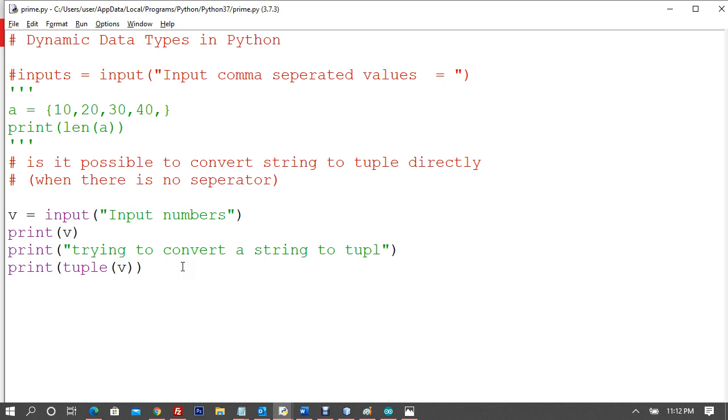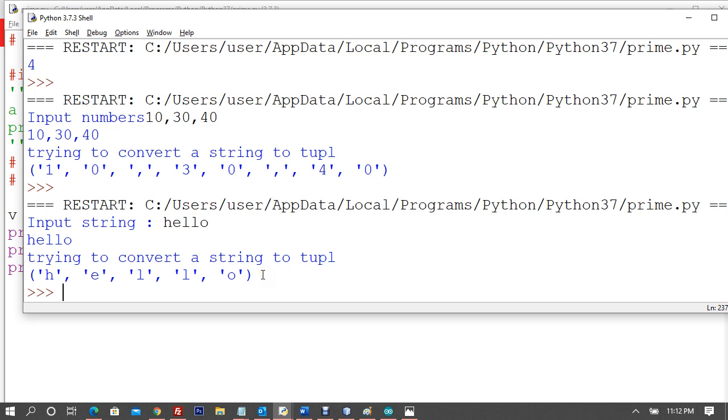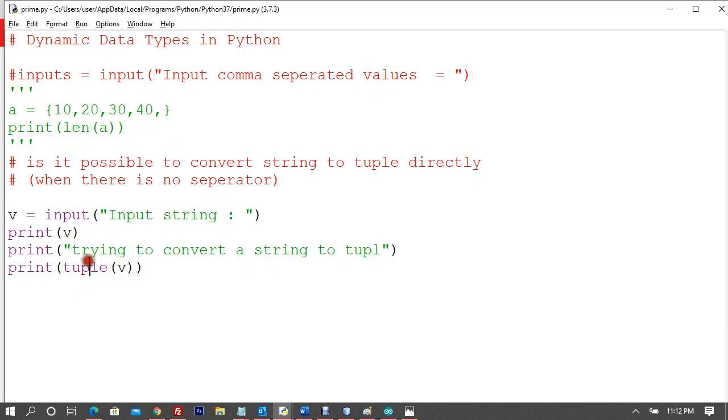Or if you want to convert a normal input string, that is the question, by calling the tuple function, I will say hello. Now you can see hello has been converted to a tuple. This is how easy this tuple function is, right?